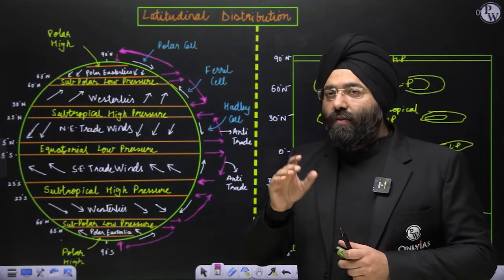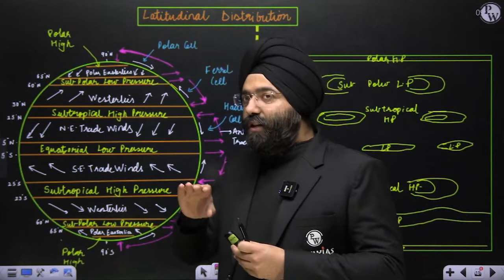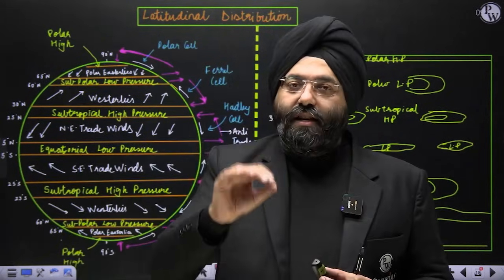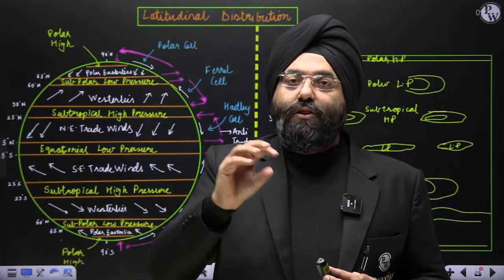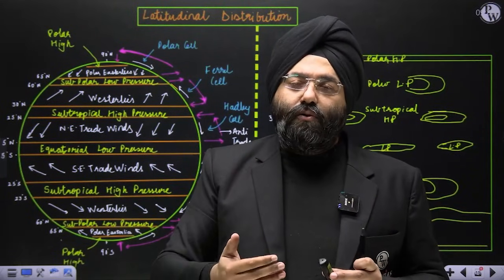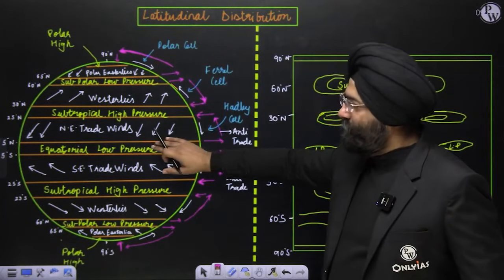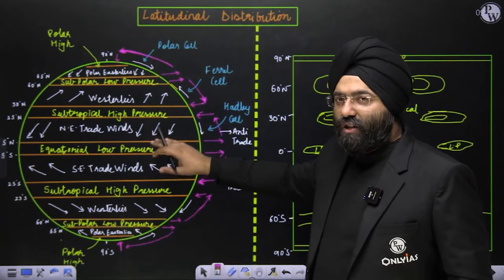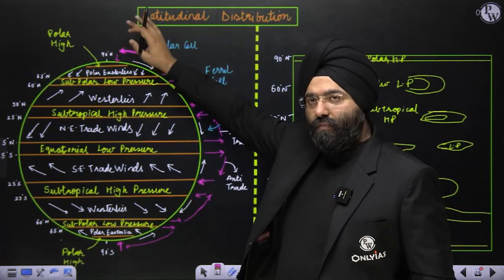Just to correct it: very low temperature leads to high pressure, and very high temperature leads to low pressure, in the normal sense. Obviously, when mechanical or dynamic forces are acting, there are changes. That is why the thermal factor is important here, because of the high amount of insolation being received. So high insolation, high temperature leads to low pressure. Low insolation, low temperature leads to high pressure. Clear? Okay, so we have done this.